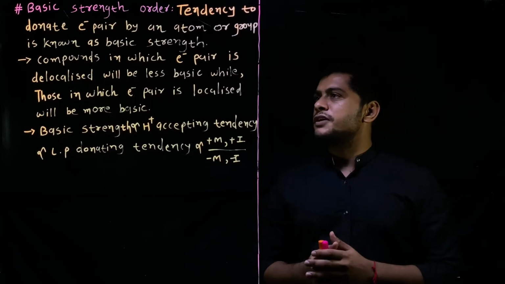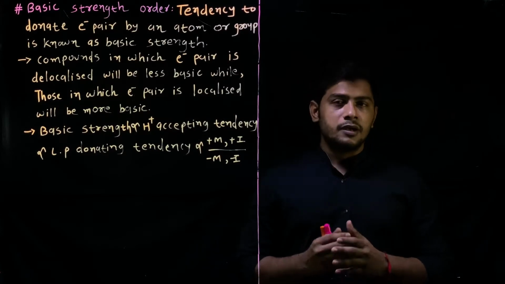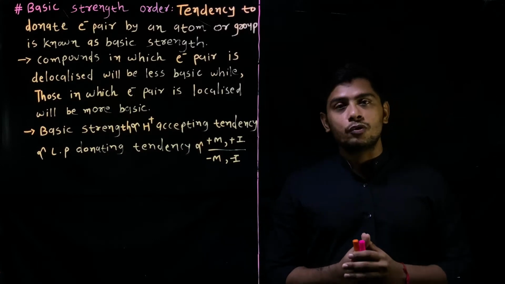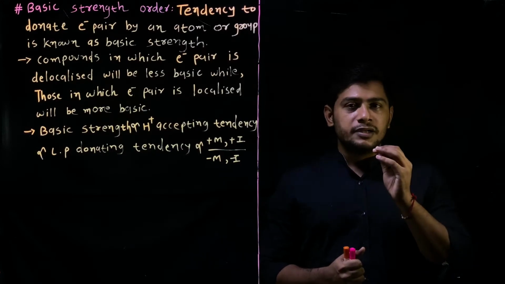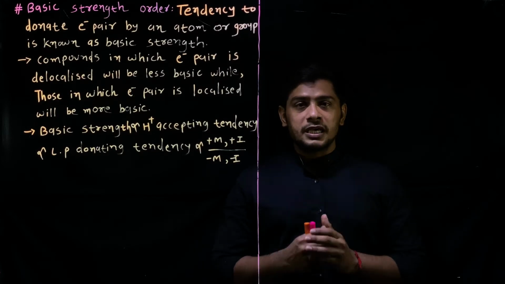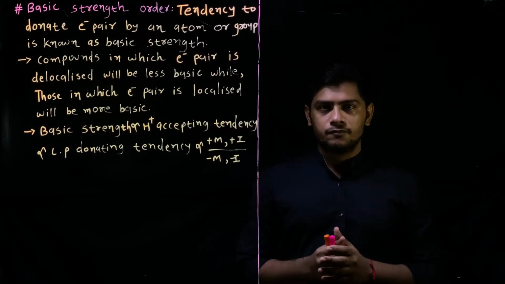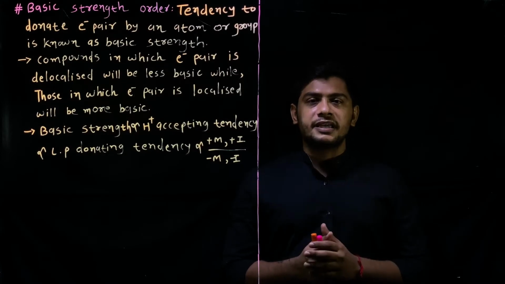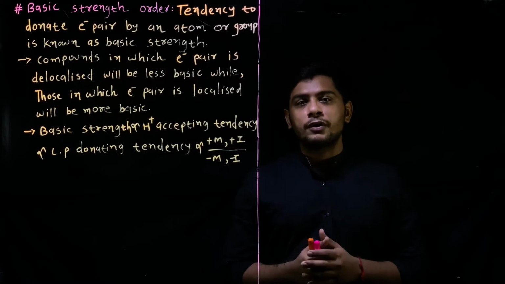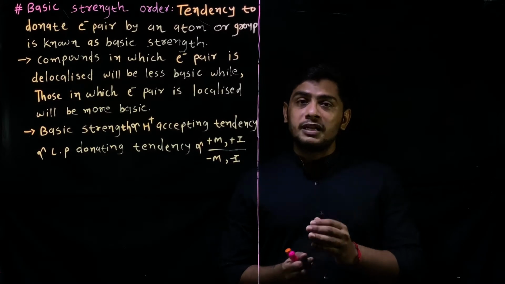Now compounds in which the electron pair is delocalized will be less basic. What do we mean by delocalized? Delocalization means the electron pair is involved in resonance. For example, in the case of aryl amine that we are going to discuss in today's lecture, the electrons are available in conjugation.